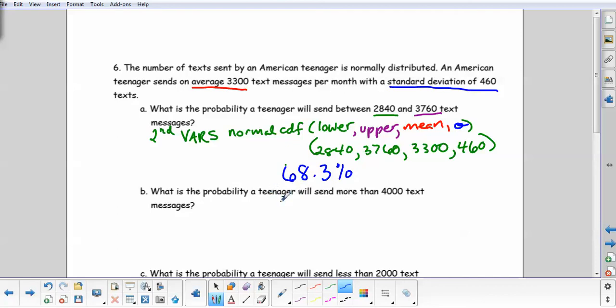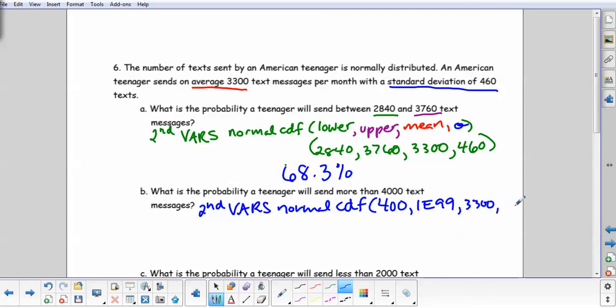Alright, what is the probability that the teenager will send more than 4,000 text messages? So we're still going to do second vars normal CDF. So for your lower bound, you want 4,000. But for your upper bound, you want infinity. And there's no infinity button on the calculator, so we're going to type a really big number, which is 1E99. The mean is same mean, 3,300, and the standard deviation is still 460. Alright, so let's try practicing that one.